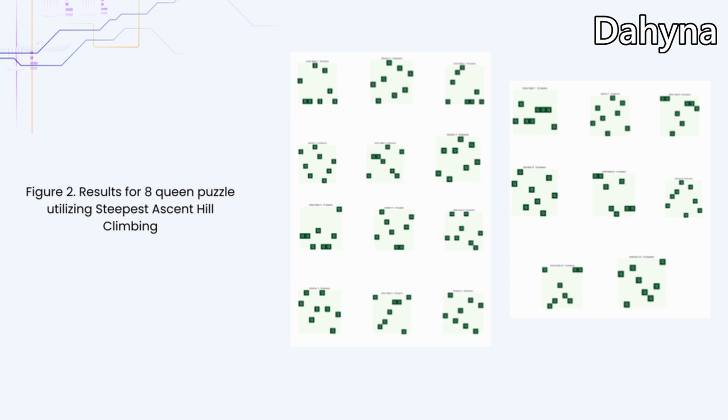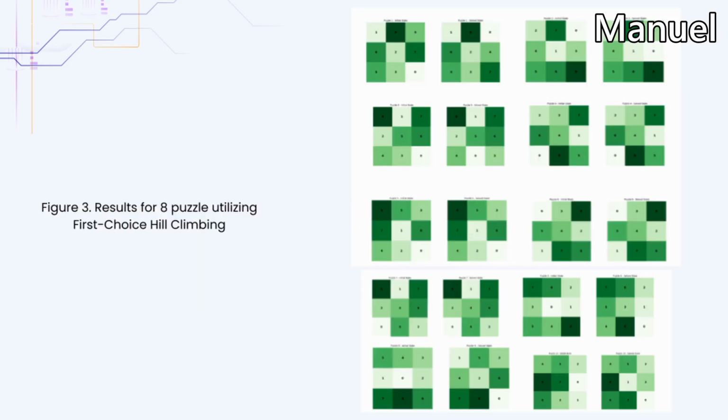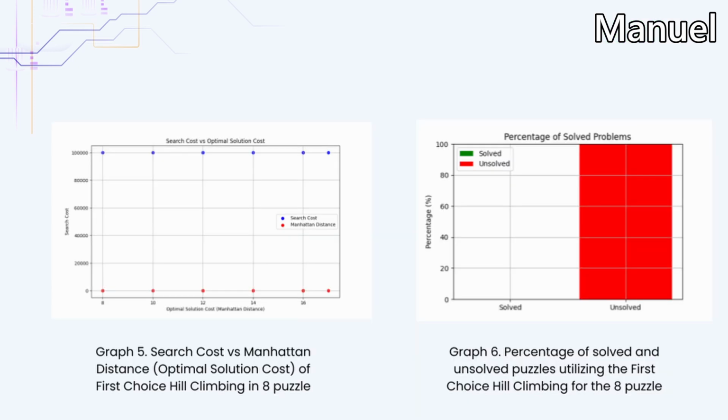Again, 10 random puzzles were generated. It is noted in the graph that the search cost and the optimal cost have very similar values. This can also be seen in the graph next to it, where only 30% of the puzzles were solvable compared to the last section where none of the problems were solvable. These are the 10 instances for the first choice hill climbing exercise. Over here we see the results of the 8-puzzle for the 10 instances of first choice hill climbing. As can be seen, it was not able to be solved.